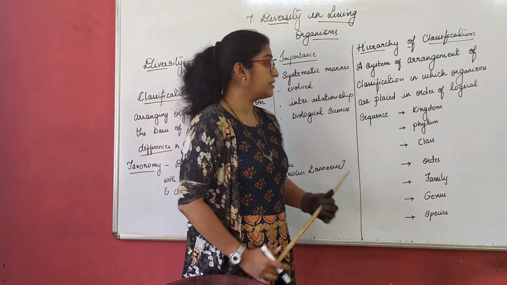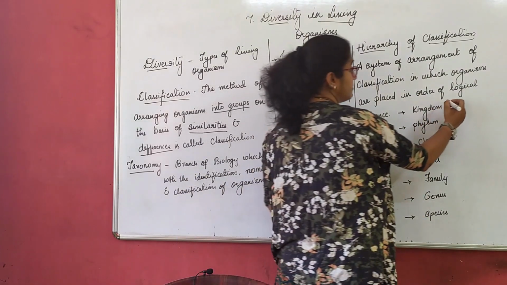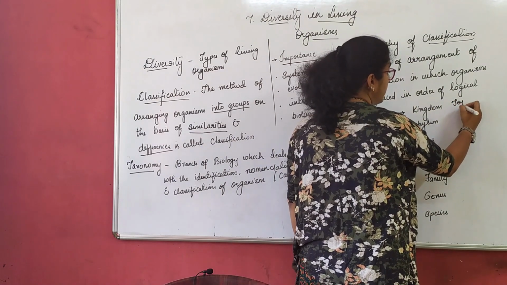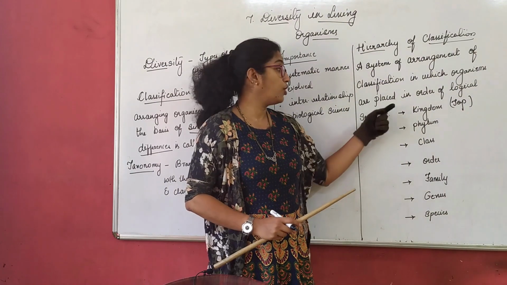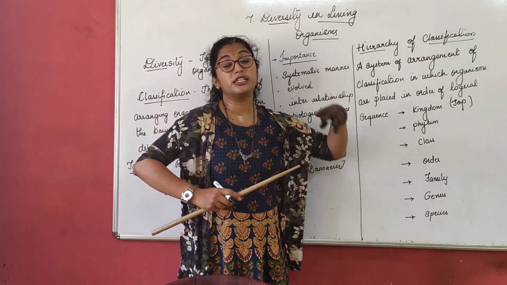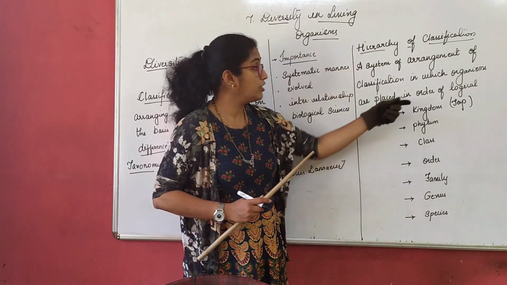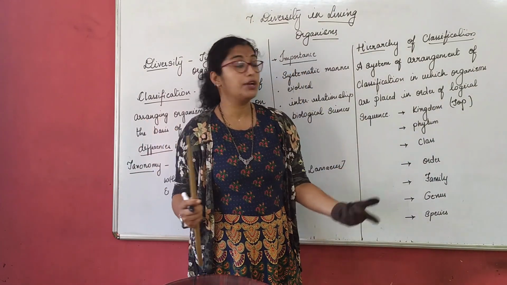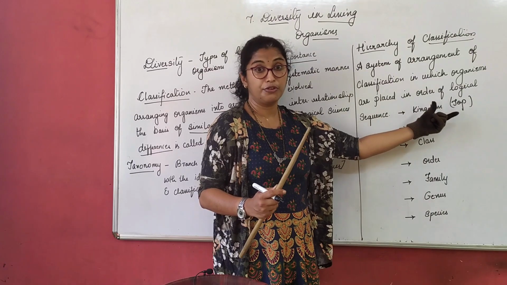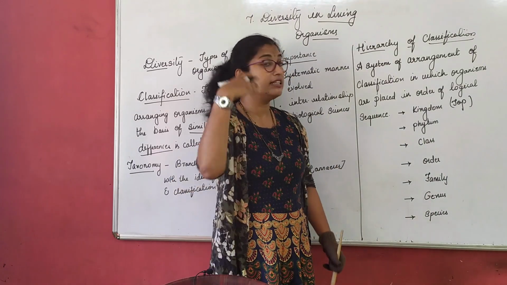Now, what happens here is, the kingdom is at the top level of the organisms. That means it has more number of organisms here, right? Many are there, which is at the top.